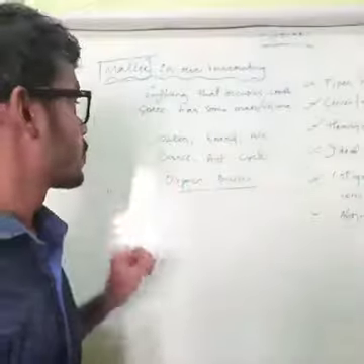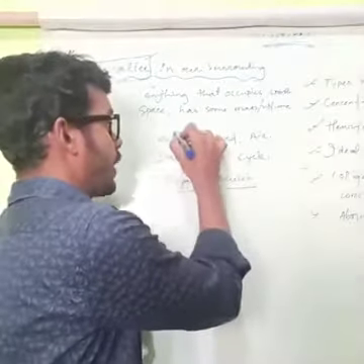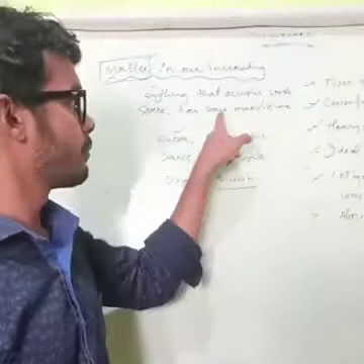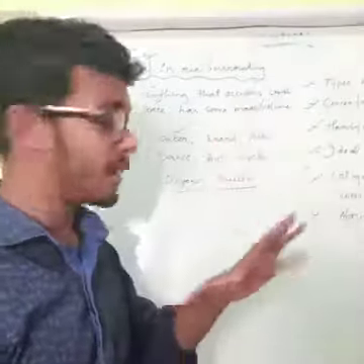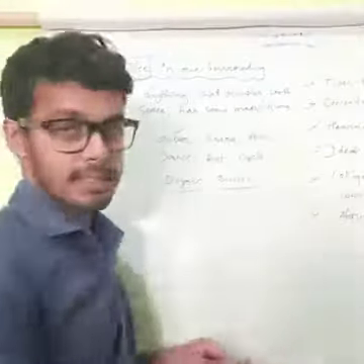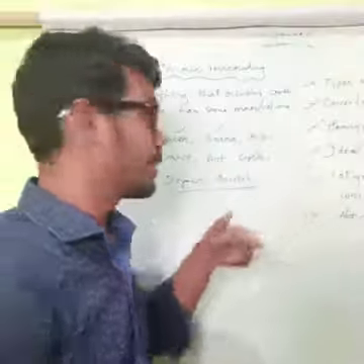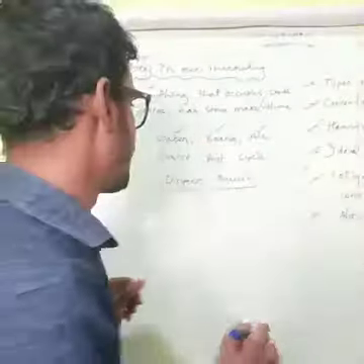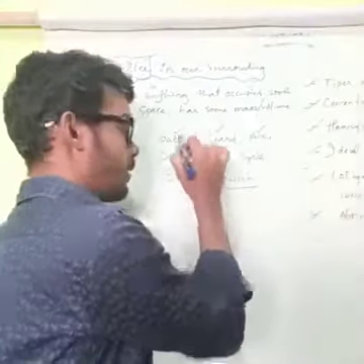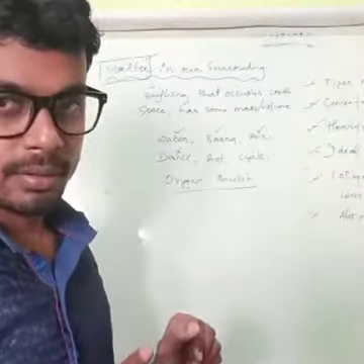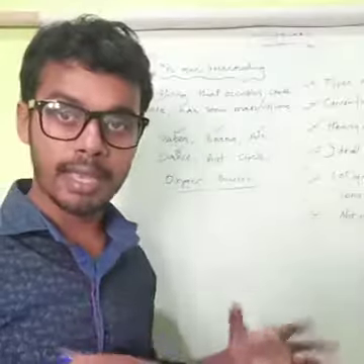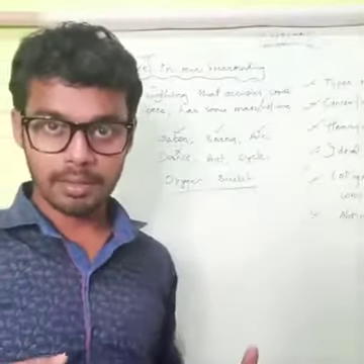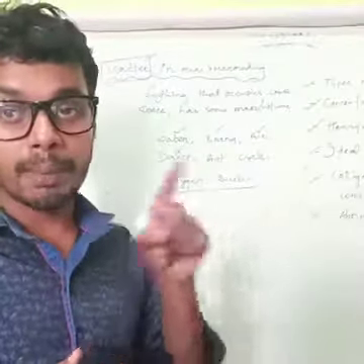Okay, so let me tell you, water is a matter. Yes, it has some volume, it occupies some space. Board, obviously yes. Air, yes, because it occupies the atmosphere, it occupies some area at least. Dance is not a matter. Dance is an art. Dance is the work which will be performed by a person.